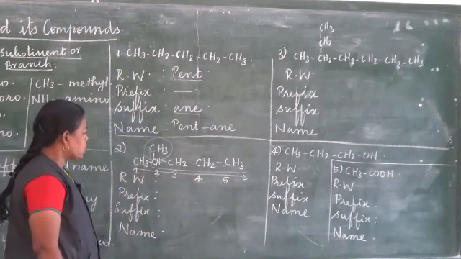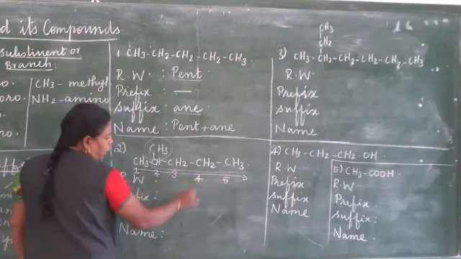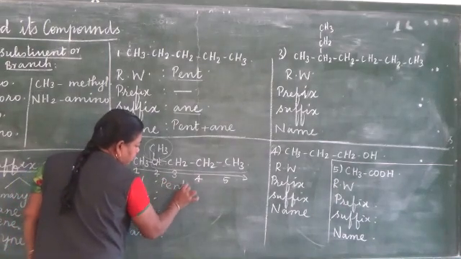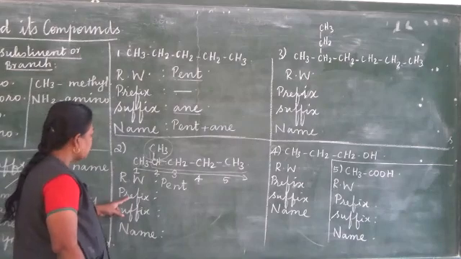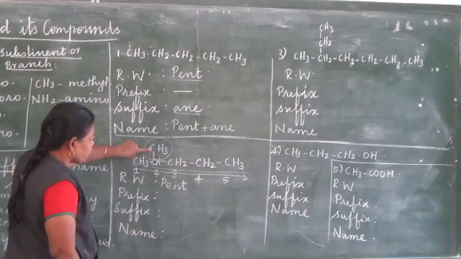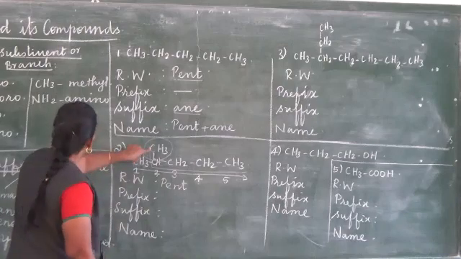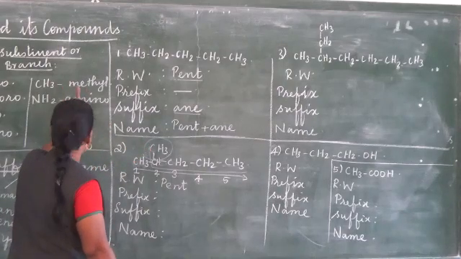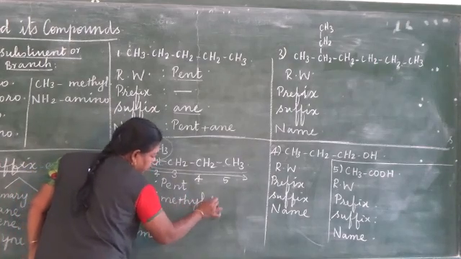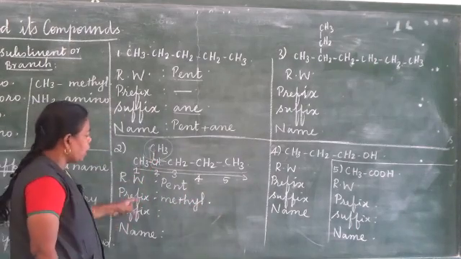And then next one, what is the root word? If 5 carbon atoms are there, the root word is pent. And then the prefix is derived from a substituent. Here we have a branch, the substituent methyl, therefore CH3 is there, so we have to use the prefix methyl. And then the local number.